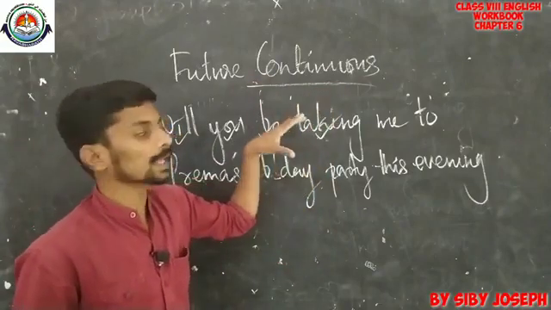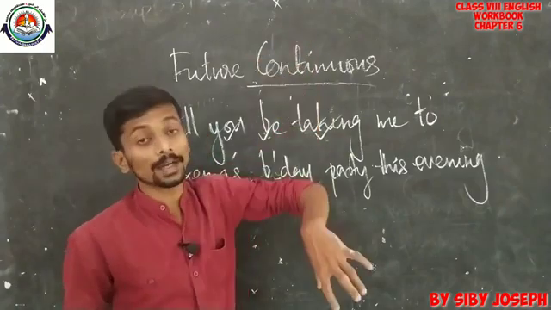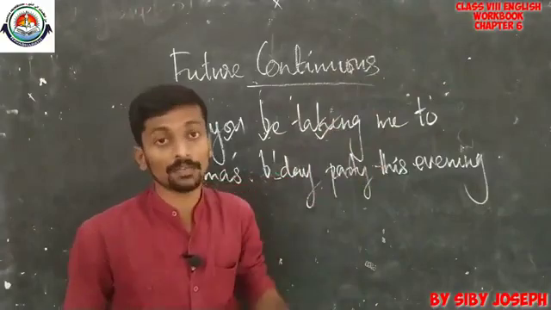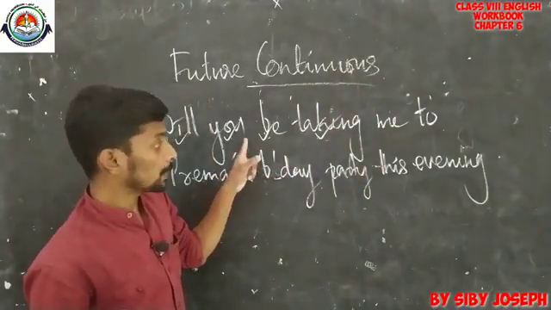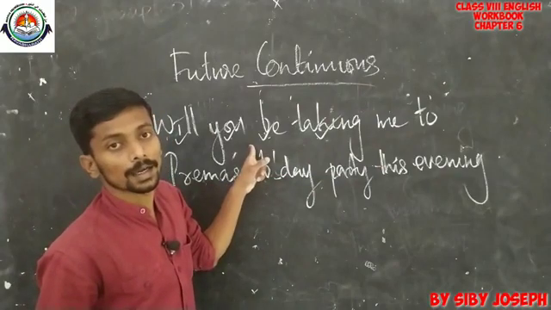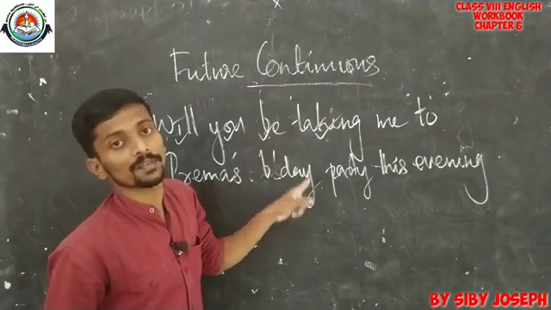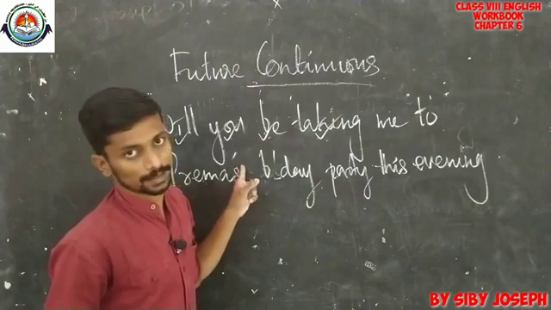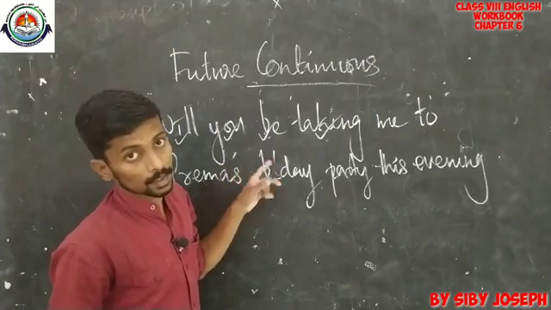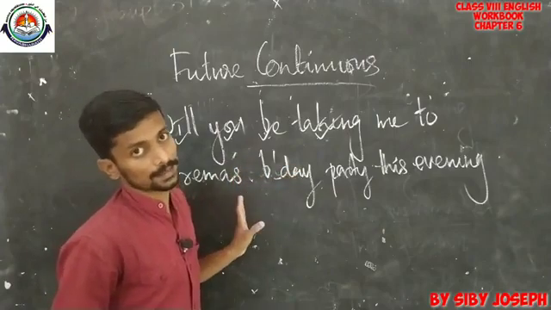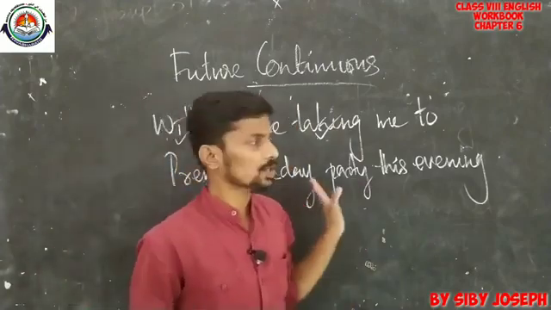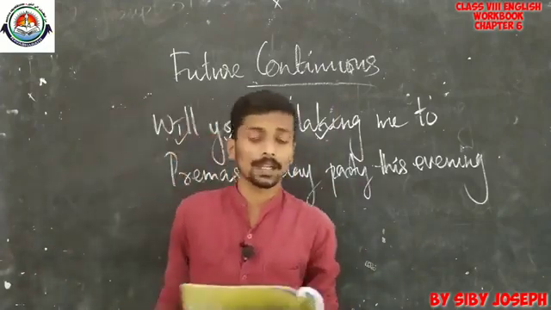This can be used when we actually want somebody to do something for us. Here the speaker wanted the other person to do a favor for him or her. What is actually the favor? He wanted to be taken to where? To Prema's birthday party. Okay, so in such occasions also we can use future continuous.